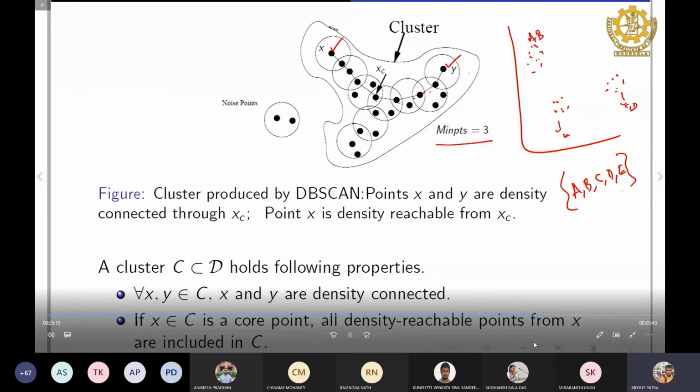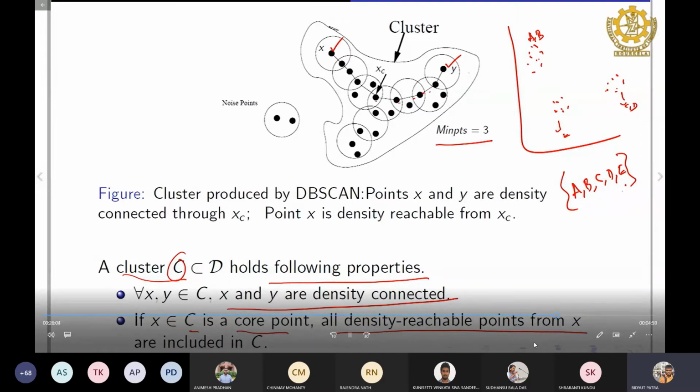Now, when will we say it is a cluster? A cluster is a subset of the entire data set, that means a group of points, any arbitrary group of points. We'll say that set of points is a cluster if it holds the following properties. Number one, you take any two points in that set, and they should be density connected. What is density connected? There should be some core point from where both points are reachable. Number two, if you consider any point within the cluster and it is a core point, then all points which are density reachable from it should also be in the cluster C.